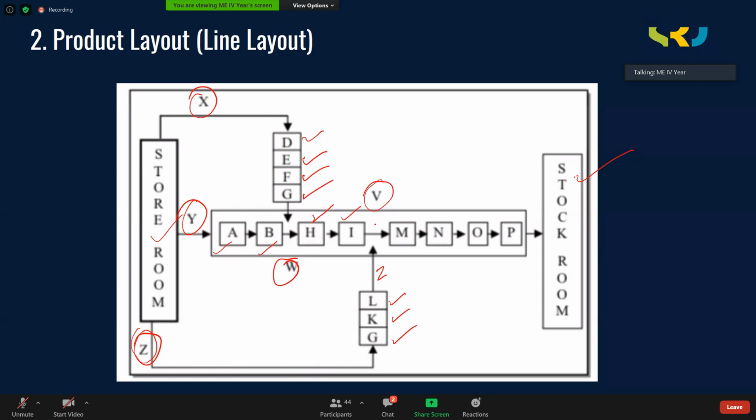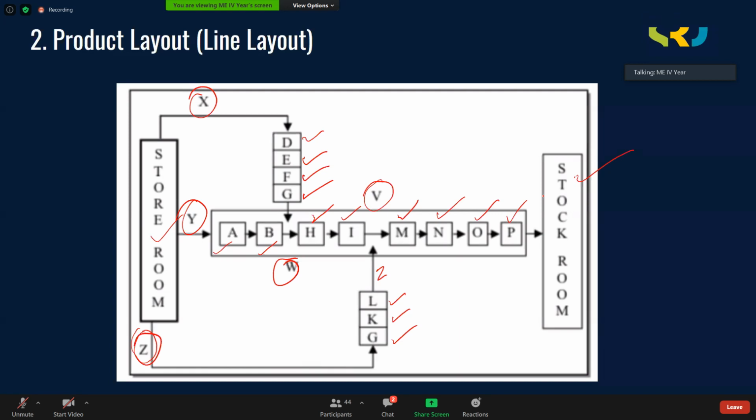Z is coming this way. So at station V, X, Y, Z are assembled. This total assembly is then processed on machines M, N, O, P. See, these machines can be heat treatment or painting section, or inspection department, like that. Okay. So here, if you observe, the material is moving always in the forward direction. There is no back and forth movement.